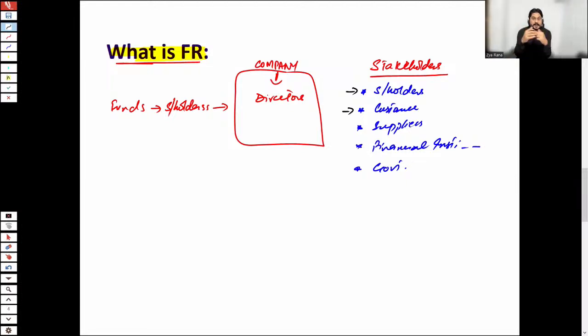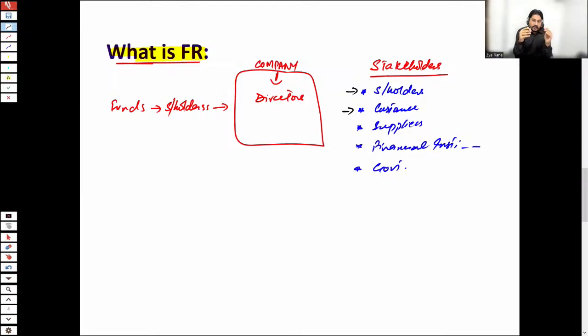Another stakeholder could be the customer. Why? Let's say you are a construction business and you are the customer of a cement company. You are engaged in construction activities and you want materials from the cement company.